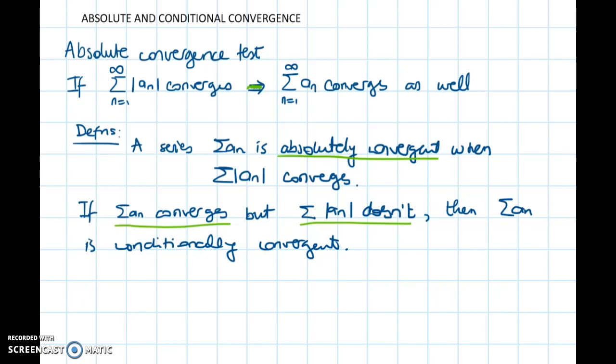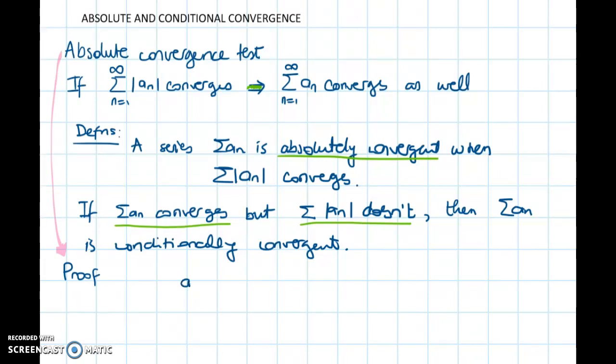So if we have a series where there are some terms that are not necessarily positive, then we have three possibilities. Either the series is divergent, or it is conditionally convergent, or it could be absolutely convergent. We are going to quickly see what is the idea of the proof of this result for the absolute convergence. So the idea is the following.